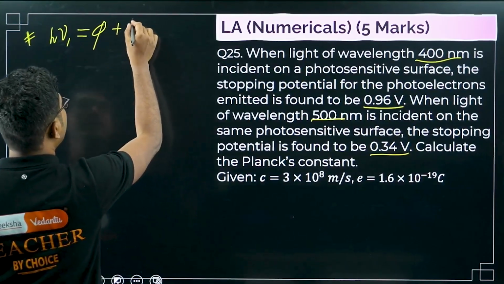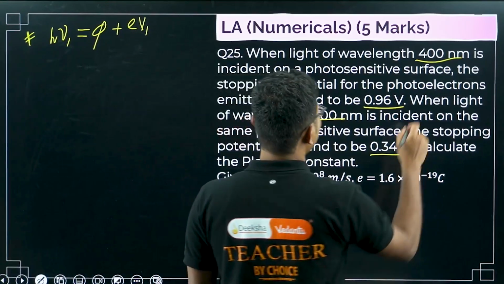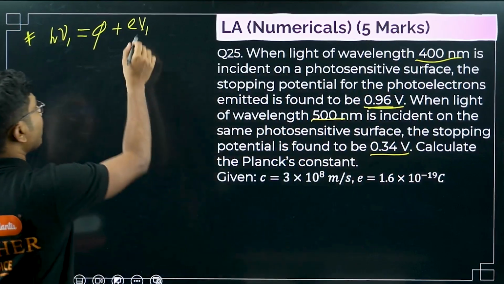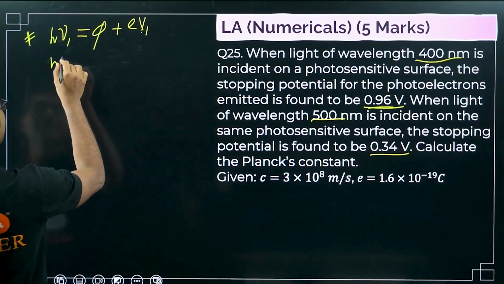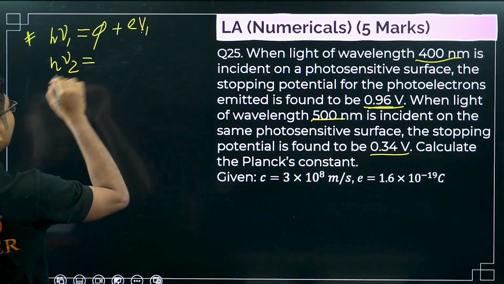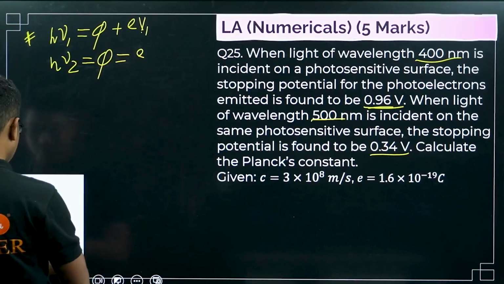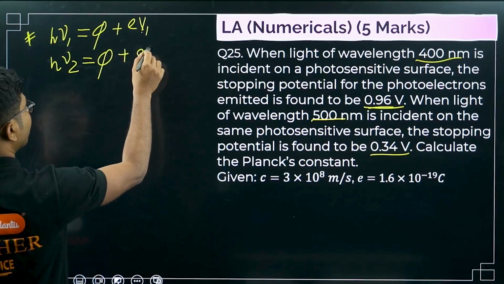They have mentioned that in the first case the stopping potential is 0.96 volts, so stopping potential is V1. Now the same material is used with a different frequency, and it was observed that the stopping potential is different, say V2.